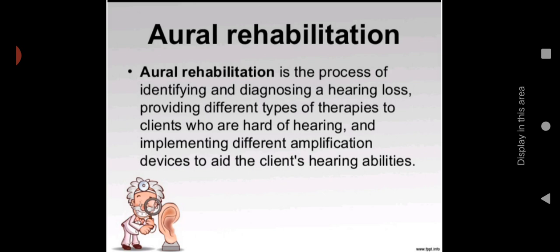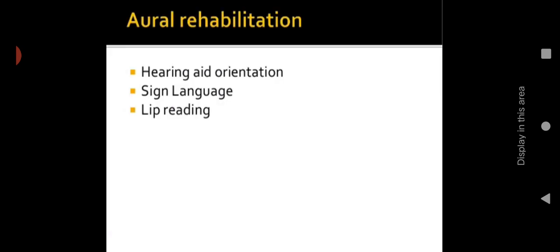And they will provide different types of therapies, including hearing aids, lip reading, and sign reading, and implement different amplification devices to aid the client's hearing ability. They will try different amplification devices in order to improve hearing. Aural rehabilitation includes hearing aid orientation, sign language, and lip reading. These are the main components of aural rehabilitation.